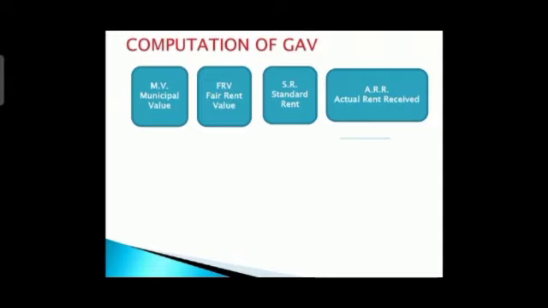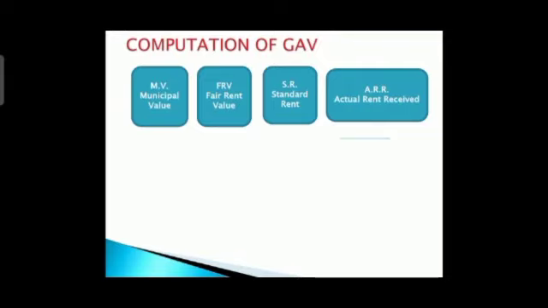Next is standard rent. In standard rent, the Rent Control Act will give us area-wise standard rent, that is our additional value of rent. That is called standard rent, which we get under the Rent Control Act.